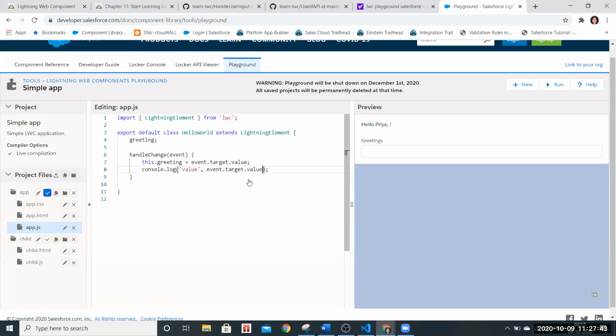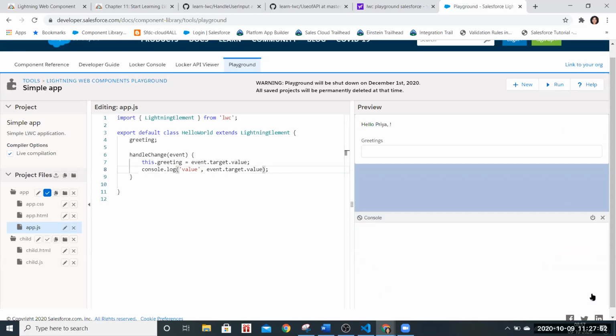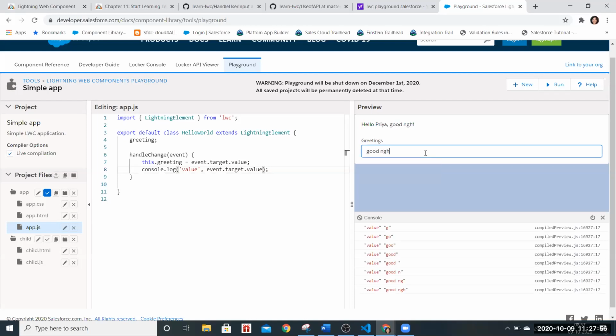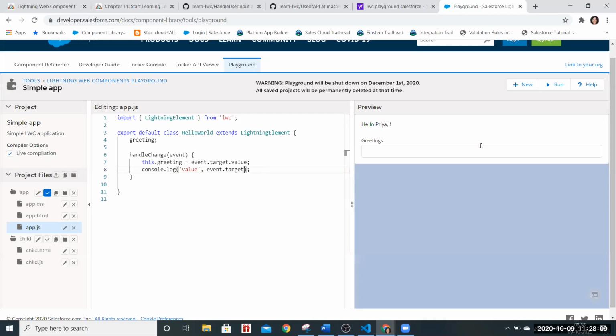Now run it and keep everything working. Try to put some value in the greetings. What I wanted to show with only event or target, if you remove once, do inspect element. Do right click.